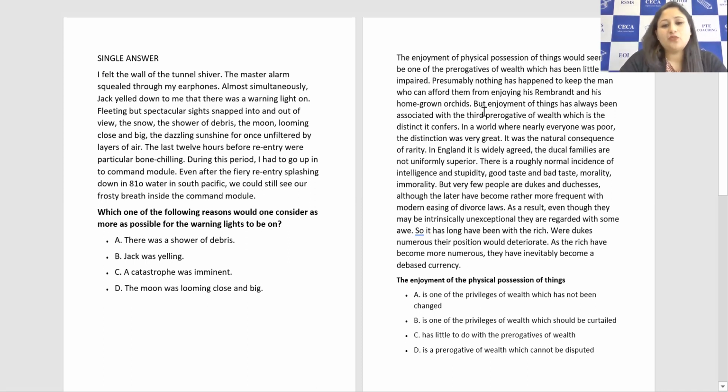That means the wealthy enjoying that physical possession was all the same, it was never changed. That's what they started saying from here. And enjoyment of things has always been associated with the third prerogative of wealth, which is the distinction it confers. Then they are exemplifying it with the England royal family, ducal family example.